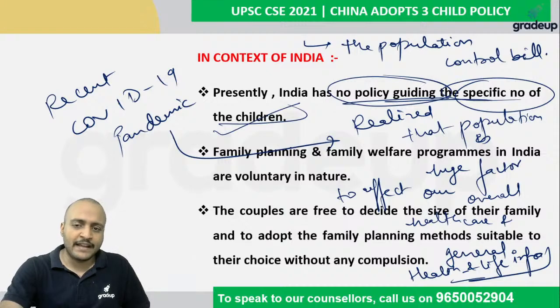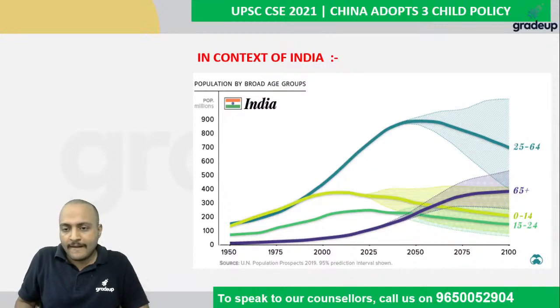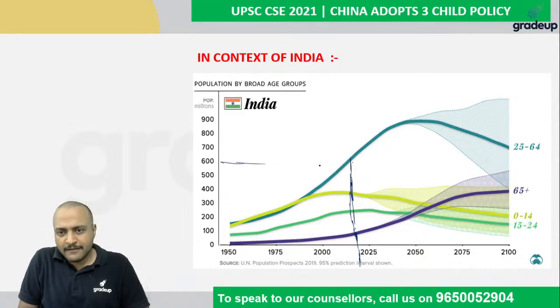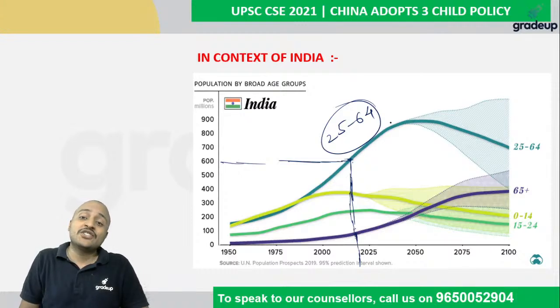So what is the scenario of India right now? It is something like this. Look at this. India, currently we are somewhere here. India is currently on this level. That means you can see approximately 600 million population for the age group of 25 to 64, and it is increasing in an exponential manner.